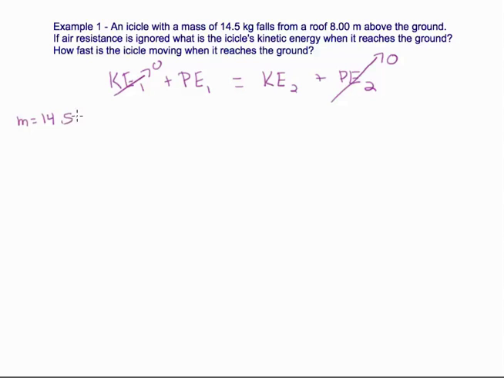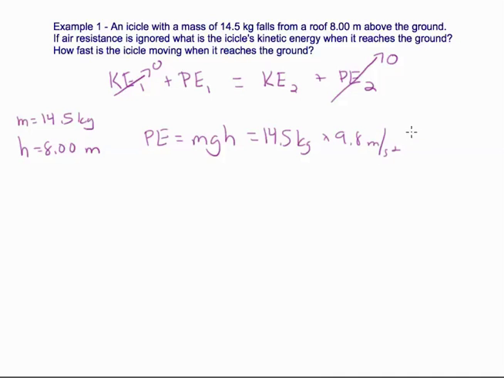So our mass is 14.8 kilograms, and our height is 8 meters. If our potential energy is mgh, we would have 14.5 kilograms times 9.8 meters per second squared times 8 meters. And we would calculate that our potential energy is 1137 joules,